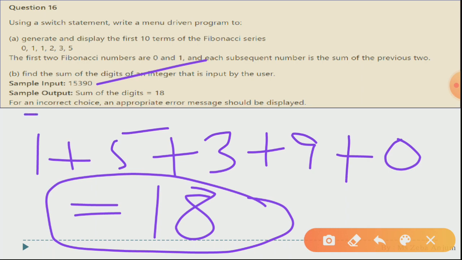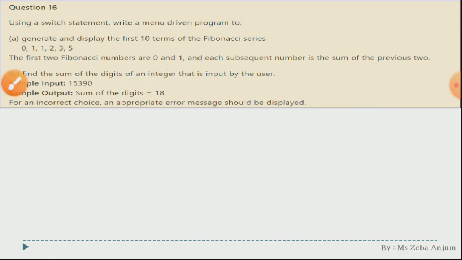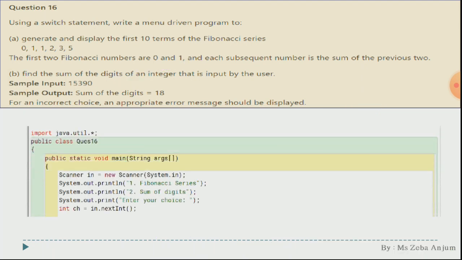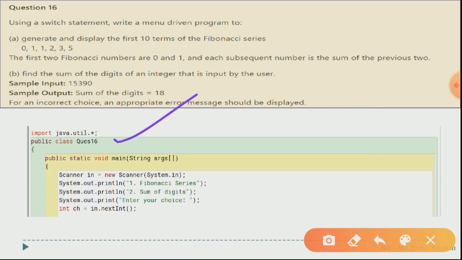For an incorrect choice, an appropriate error message should be displayed. It means you have to include a default case also. Okay, so basically two proper cases you have to include and one default case. Now see, very basic part over here. This is our class, this is our main function, and this is basically our menu.